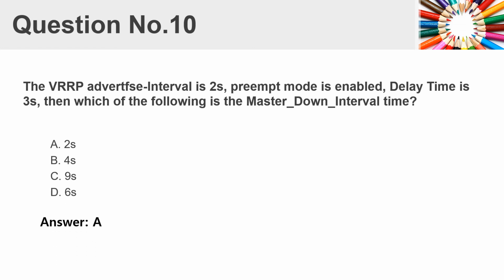Question number 10. The VRRP advertisement interval is 2s. Preempt mode is enabled. Delay time is 3s. Then which of the following is the master down interval time? A. 2s. B. 4s. C. 9s. D. 6s. Answer A.